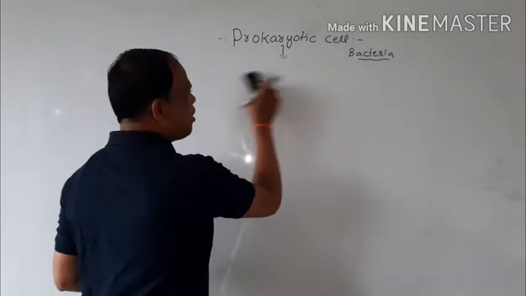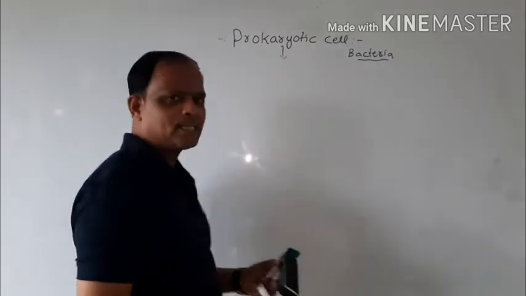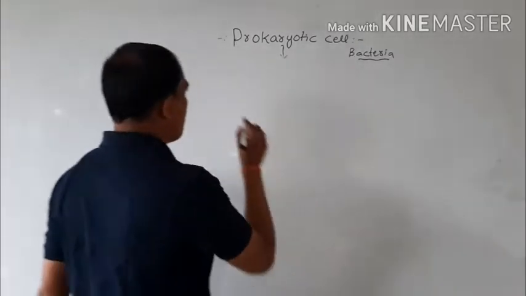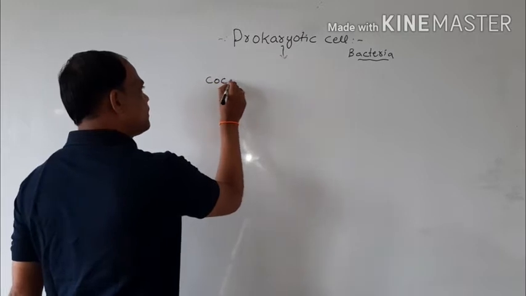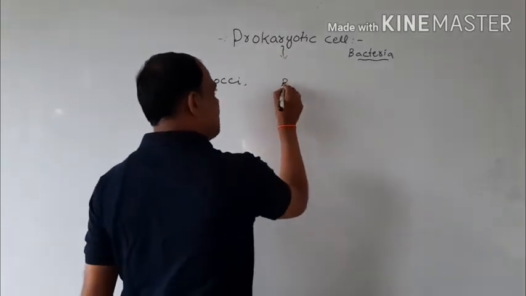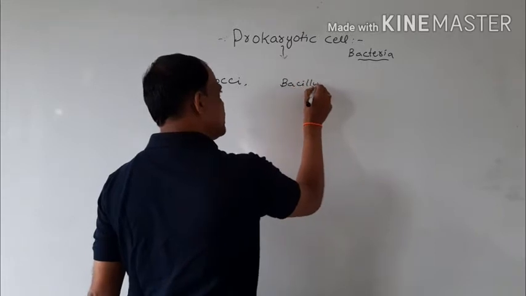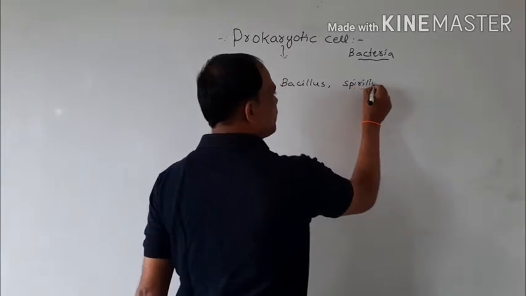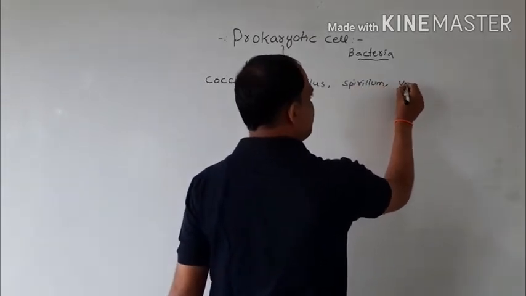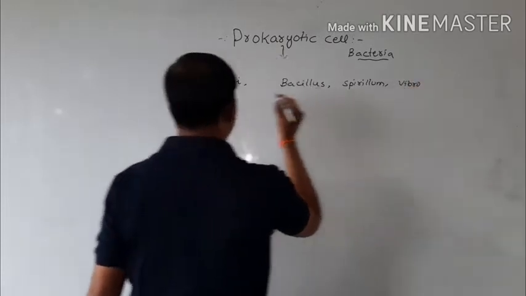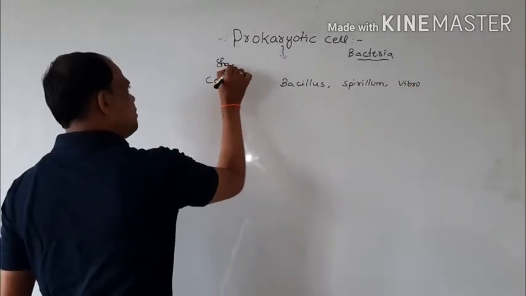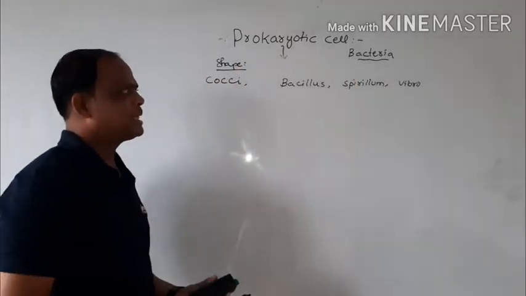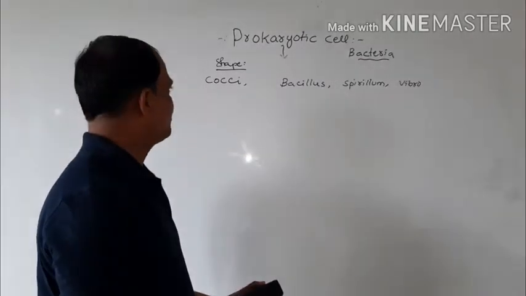So what is the shape of prokaryotic cells? Based on shape, prokaryotic cells are of several types. One is cocci, second is bacillus, third is spirillum, and fourth is vibrio. Based on shape, the bacterial cells are cocci, bacillus, spirillum and vibrio.